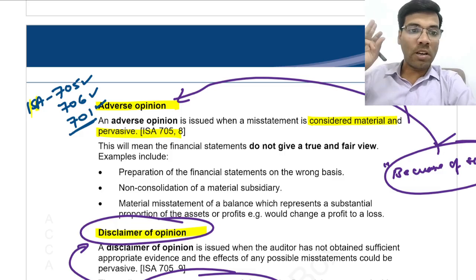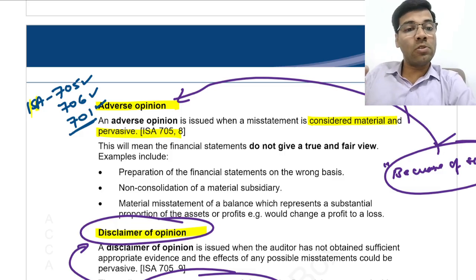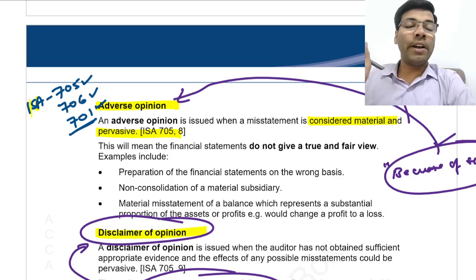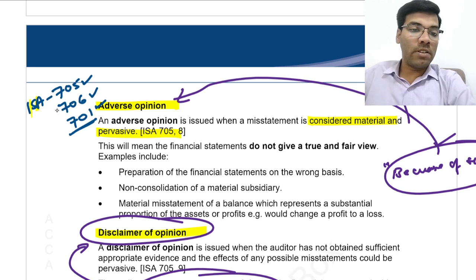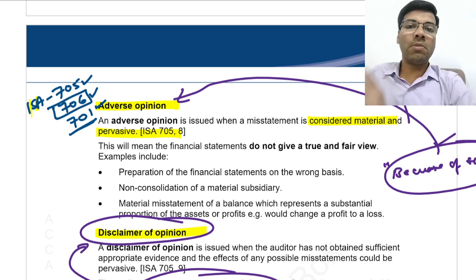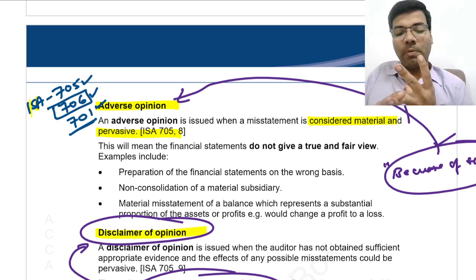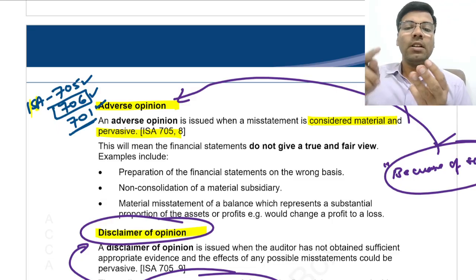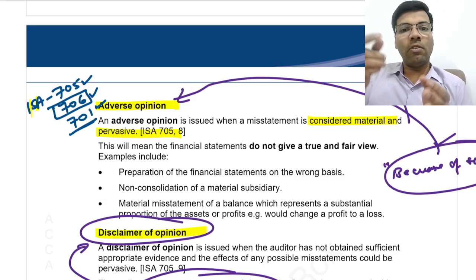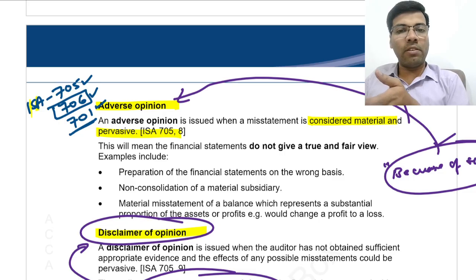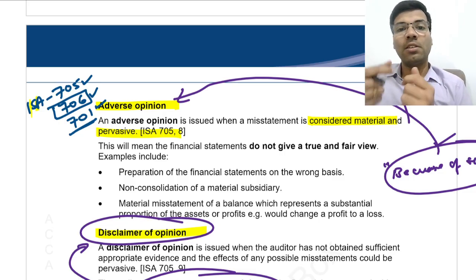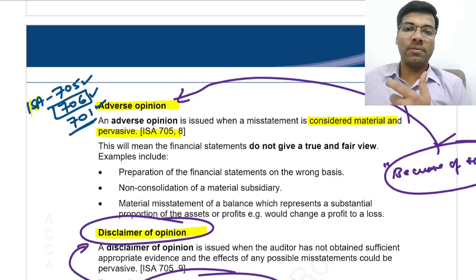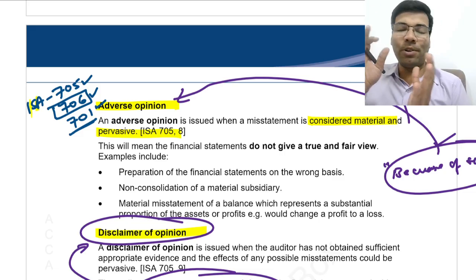These same 3 things should also be kept in mind whenever you are reading about the other matter paragraph: the meaning, at least 4 examples each, and how you position the paragraph in the contents of the audit report.